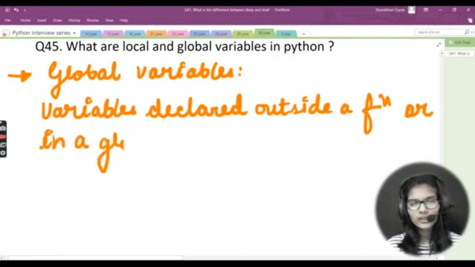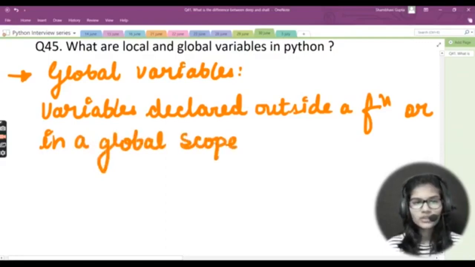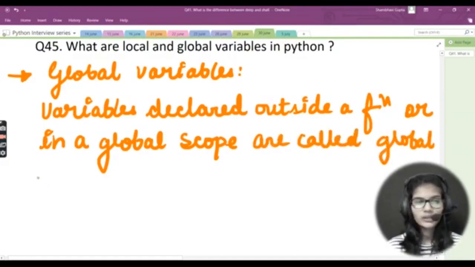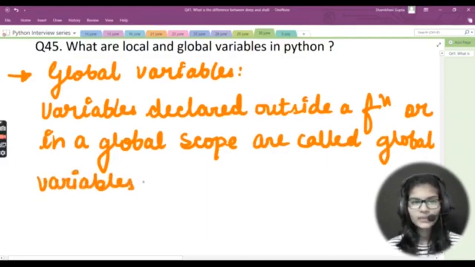The variables declared outside a function or in a global scope are called global variables, right?